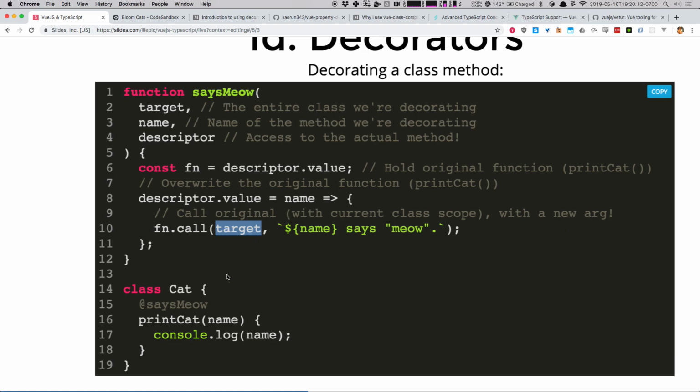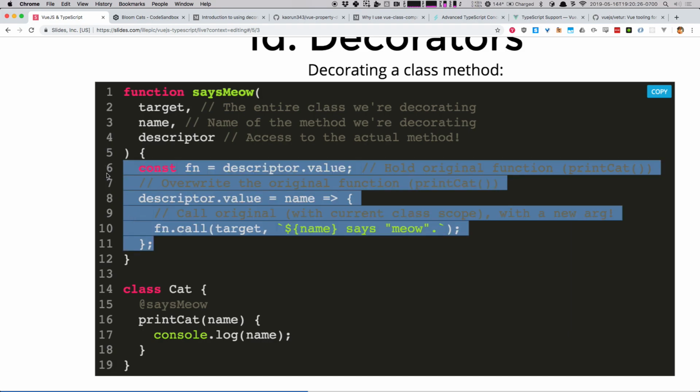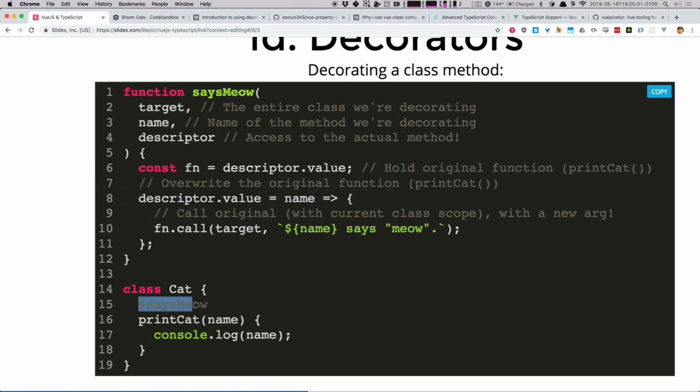So basically what we're saying is, grab print cat, make it say something else, and let's just make sure that the this of print cat stays the same. That's it. And this is about the bare minimum amount of code you ever have to write to go write a decorator to go mess with some other class. Angular relies on this almost exclusively to bring in all the functionality. If you've ever seen an Angular class, it's just ES6, and you just throw decorators. You could stack them on top of each other forever, and you end up with some really heavy, very functional classes that can do a whole bunch of stuff. And all you're doing is putting little at strings before all of the methods in the classes.